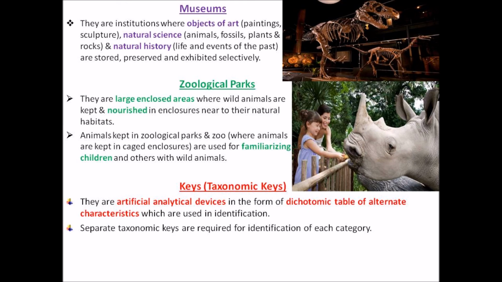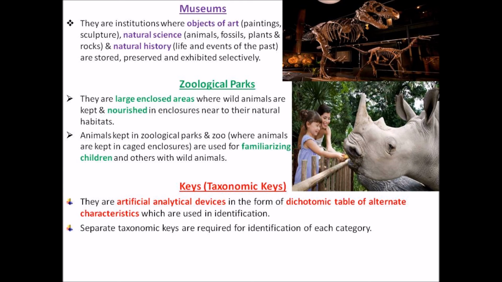For every category, we know that by the time kingdom, phylum, class, for every category there is a separate key. And a key is always based on certain contrasting or alternate characters, which always exist in a pair. Understood? It is a pair.